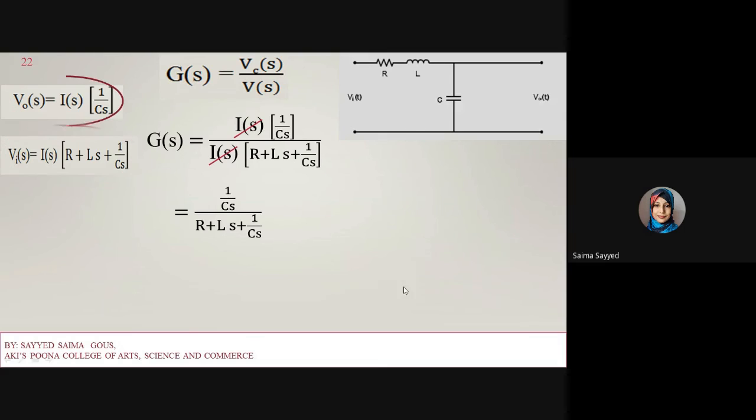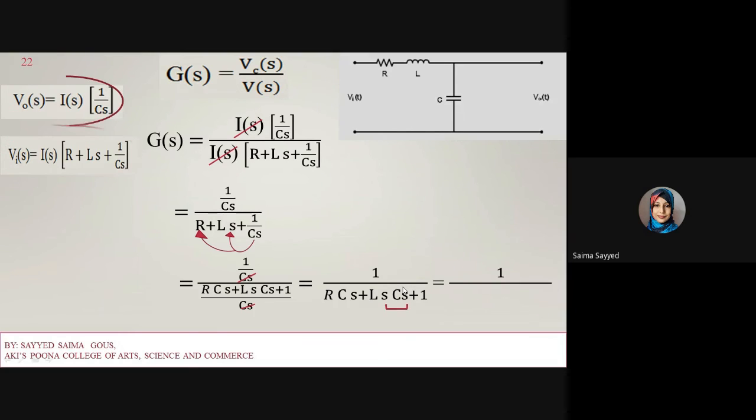Now solve this denominator. It will become 1 upon Cs whole divided by RCs plus Ls into Cs plus 1 whole divided by Cs. Now Cs gets cancelled. It will become 1 upon RCs plus LsCs plus 1.